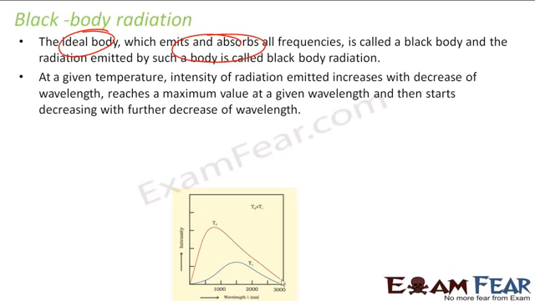For example, you start from here, right? The temperature is constant, you keep decreasing your wavelength. You will find that your intensity will reach a maximum value, then again it will go down. Same thing, you start from here, you keep decreasing the wavelength, the intensity will reach a maximum and again go down.